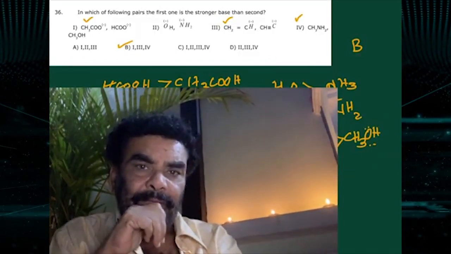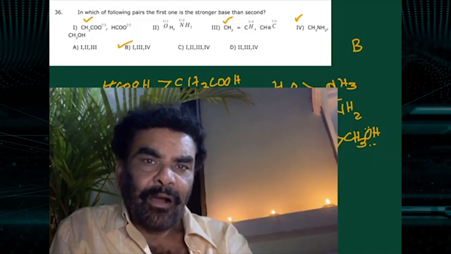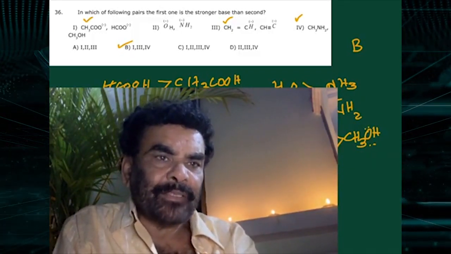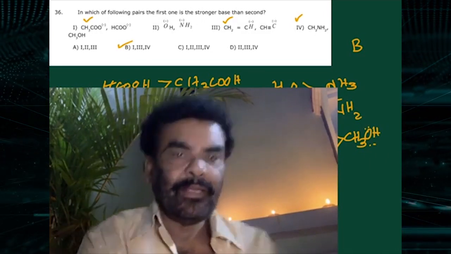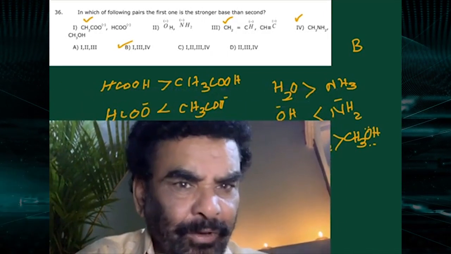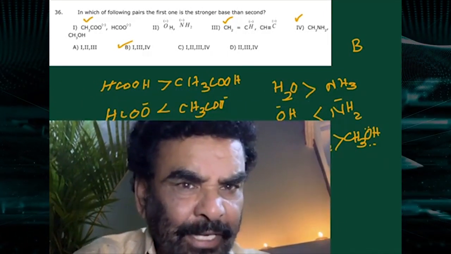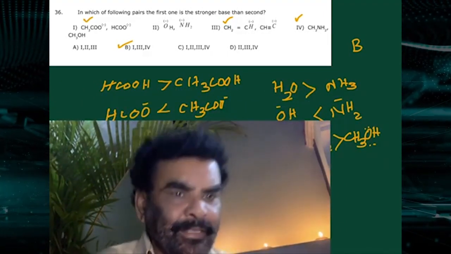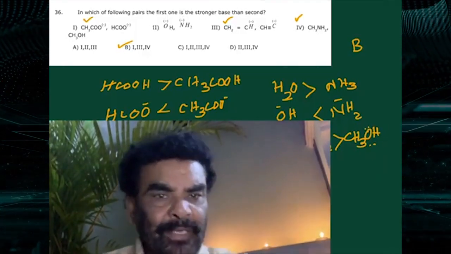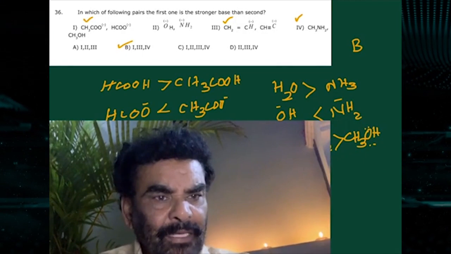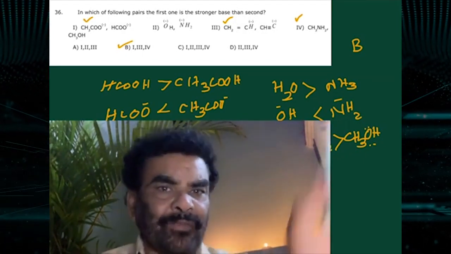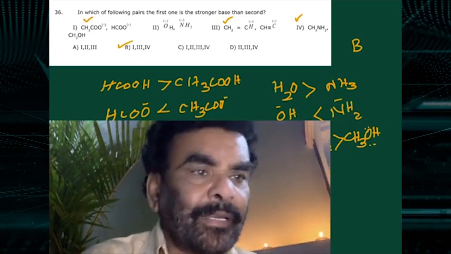In this, which of the following pairs, the first one is the stronger base than the second? See, formic acid is more acidic than acetic acid, that you know. Formate ion is the conjugate base of this, acetate ion is the conjugate base. Stronger the acid, weaker the base. Weaker the acid, stronger the base. Acetate ion, this is correct. First one is stronger base than this one. He is asking base, not the acid.